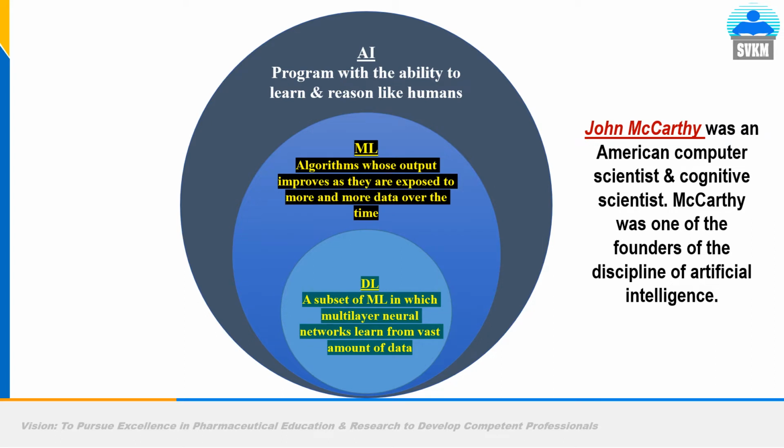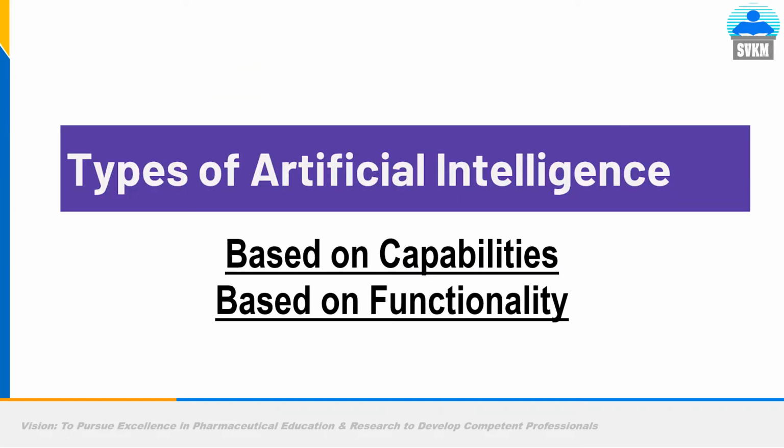On the other hand, machine learning is a subtype of artificial intelligence, and machine learning means algorithms whose output improves as they are exposed to more and more data over time. Deep learning is a subtype of machine learning in which multi-layer neural networks learn from vast amounts of data. In my earlier video, I told you four members were there. One of them was John McCarthy, who gave this discipline the name AI.